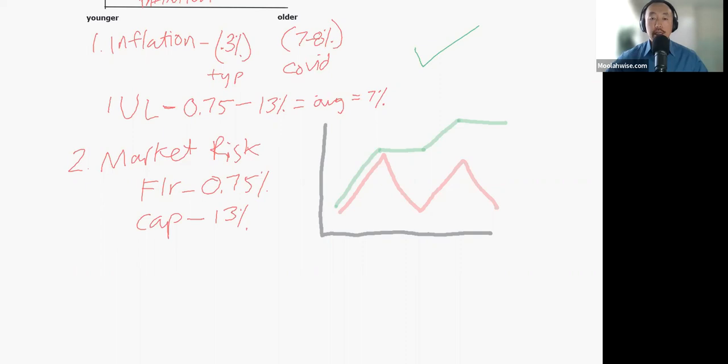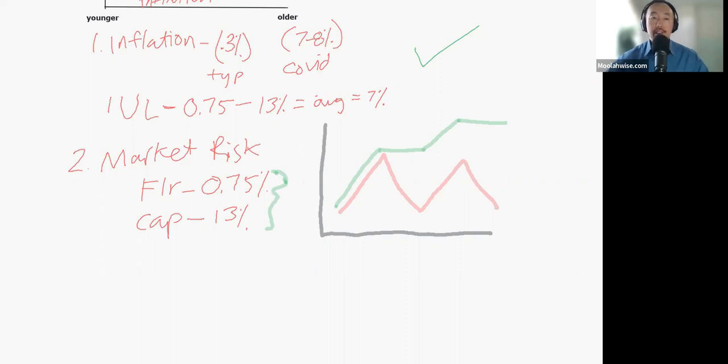Meaning when the market goes up, you go up, shown in the green line. But when the market goes down, you go even. Your money is safe, at a floor of 0.75%. The green line is the floor and cap line. So this is depicted by the floor and cap. The green line is the floor and cap.